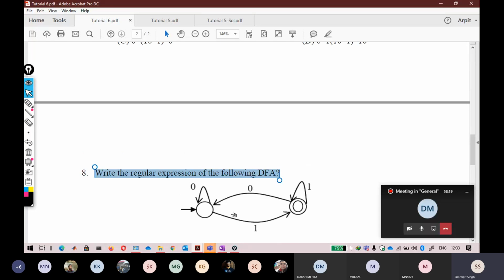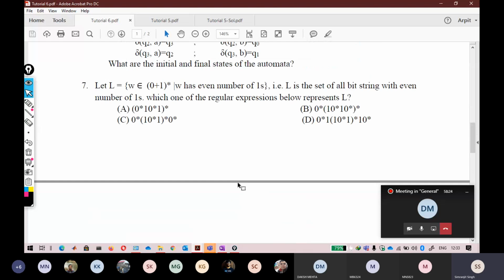I will not repeat this one. This is for your own practice, so try it. I will post the solution. Don't worry about that part.